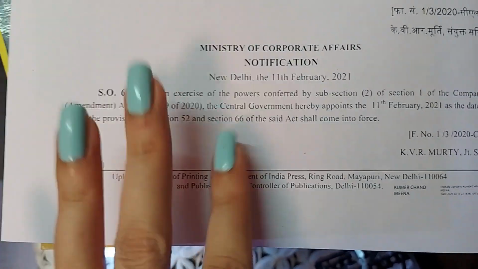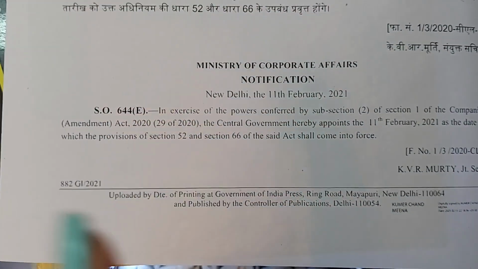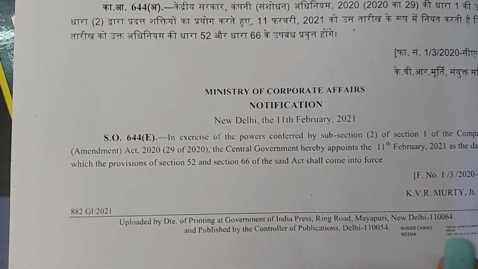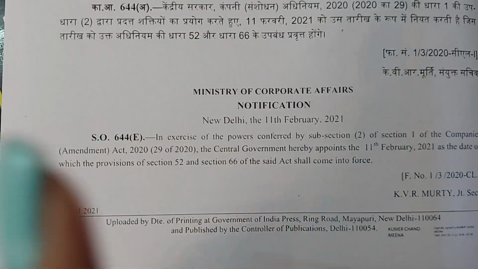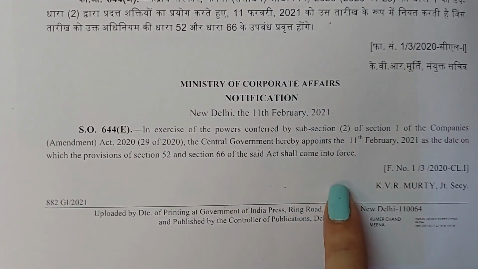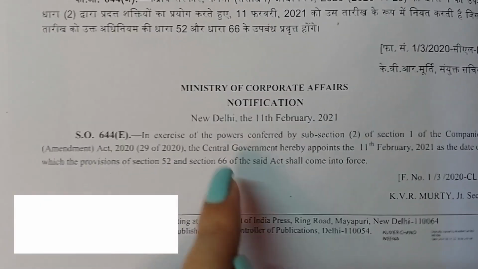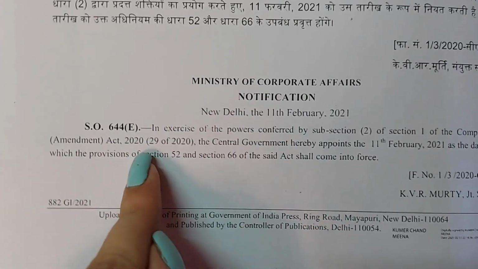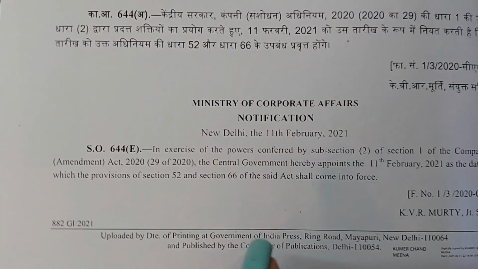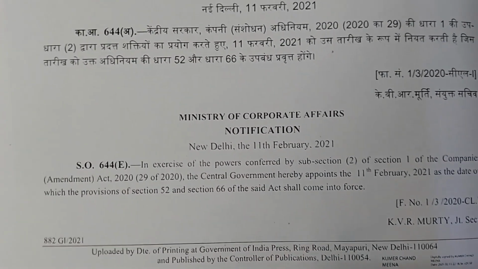Now how will you find which? These are not the sections of the Companies Act 2013. Don't get mistaken with that. It is not that section 52 and 66 of the Companies Act 2013 are being enforced. No, section 52 and 66 of the Companies Amendment Act 2020 shall come into force. Now you will have to find which is section 52 and which is section 66 of the Companies Amendment Act 2020. From there you will find out which are the sections of the Principal Act that shall come into force from 11th February 2021. So how can you find it?